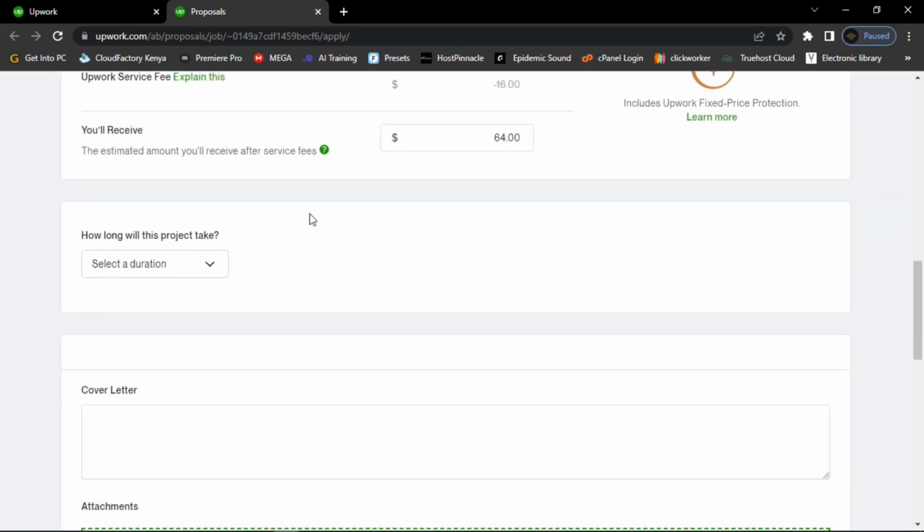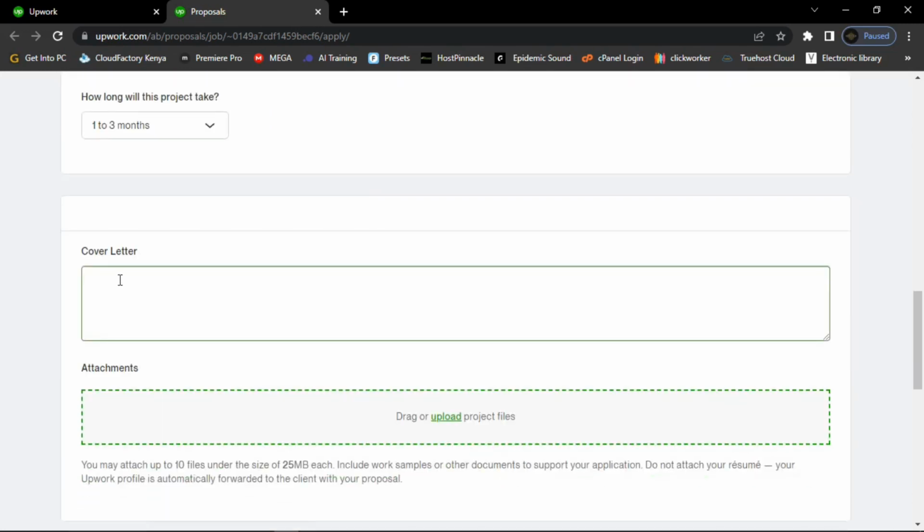So once you are done, then select the length of the project. You can choose to just click here, so you can select more than 6 months, or less than a month, or 1 to 3 months. So once you are done, then here write a cover letter.